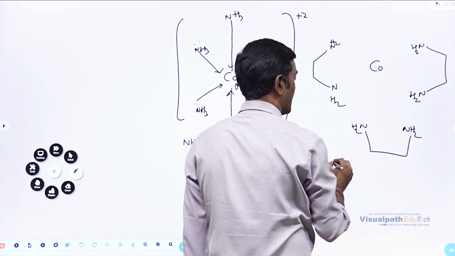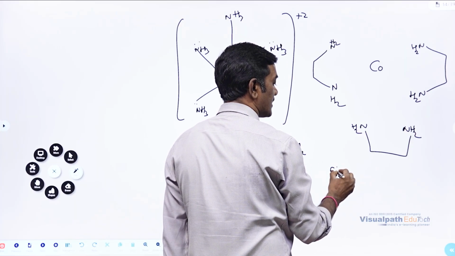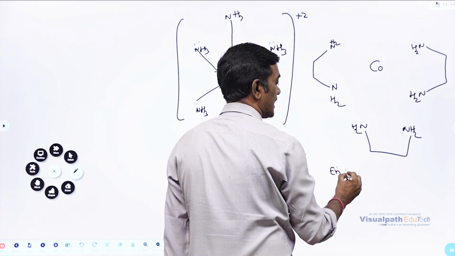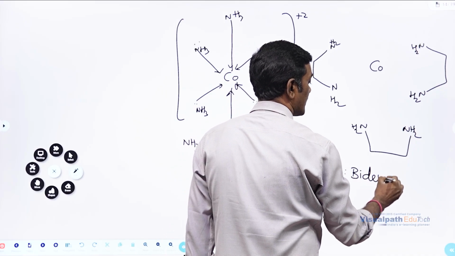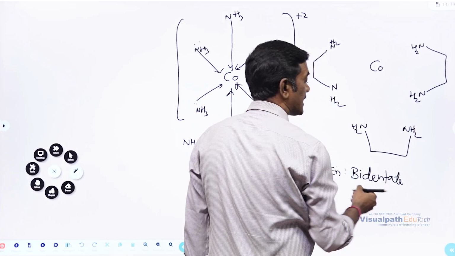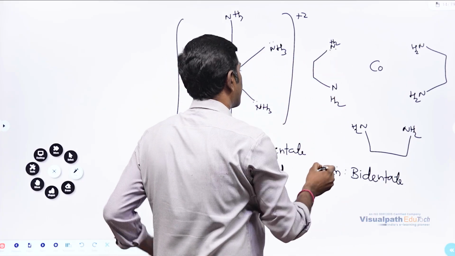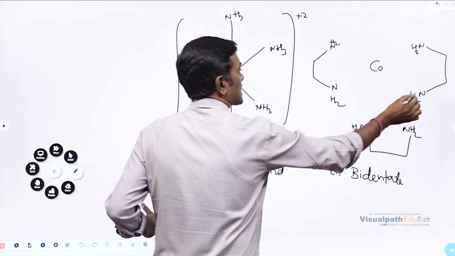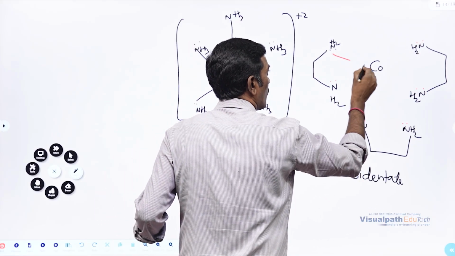Ethylene diamine, which we'll call en, is a bidentate ligand. Why bidentate ligand? Because there are two binding sites. If there are two binding sites like this here, let's see what type of complex forms.